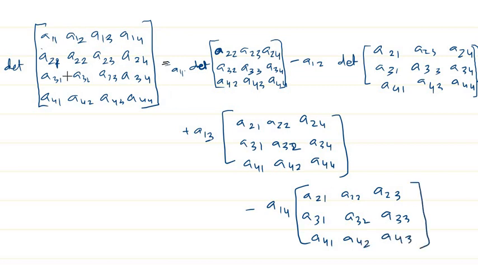So I'm doing the expansion in terms of the first row. You can do it using a column also. This is how we find the determinant of a 4 by 4 matrix.